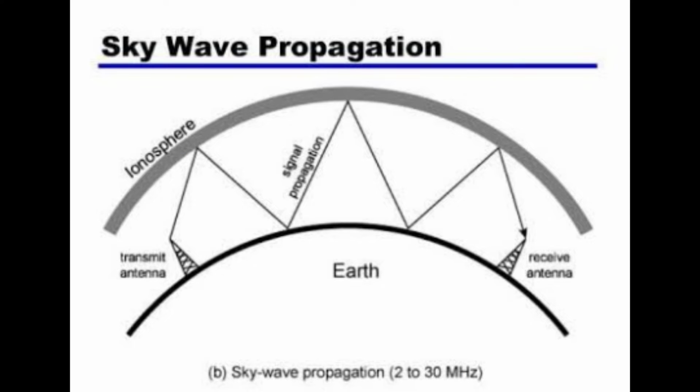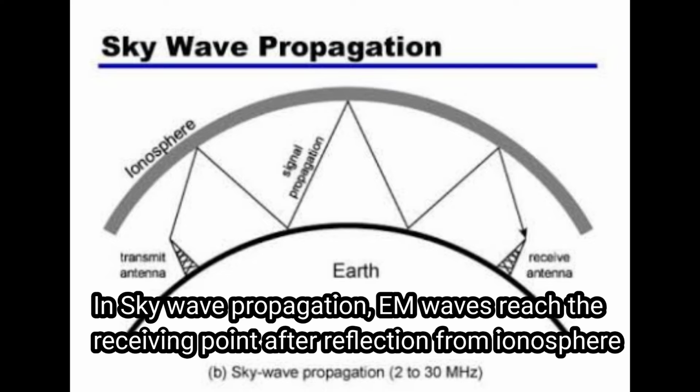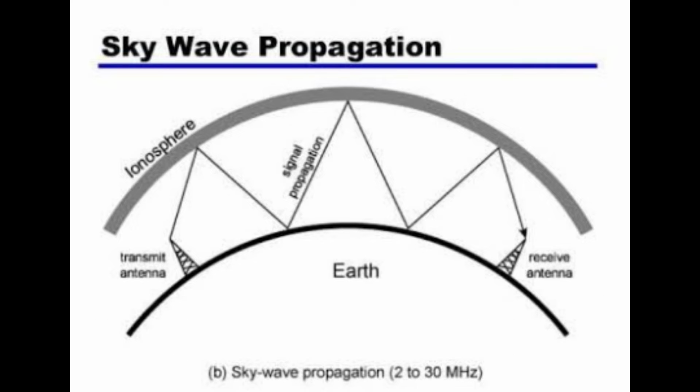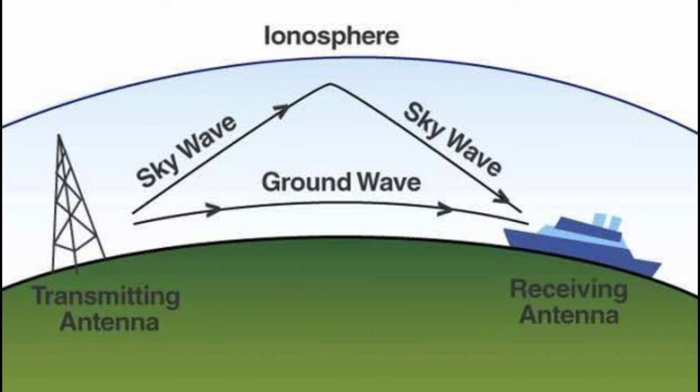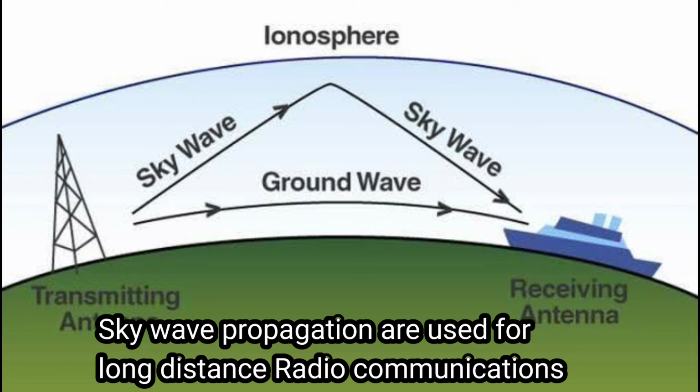In sky wave propagation, electromagnetic waves reach the receiving point after reflection from ionized region in the upper atmosphere called ionosphere, which lies between 50 km to 400 km above the Earth's surface. Frequency range in this mode of propagation is 2 MHz to 30 MHz. Sky wave propagation is used for long distance radio communications.